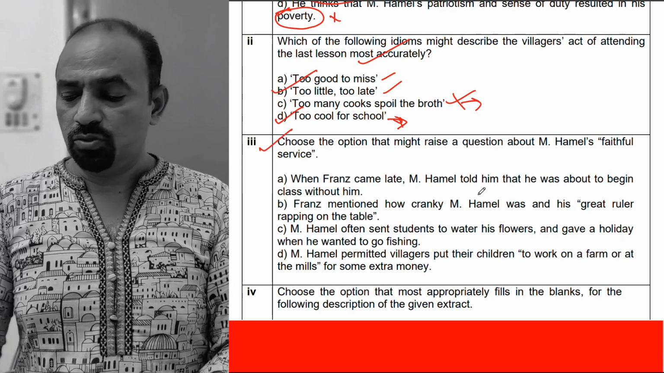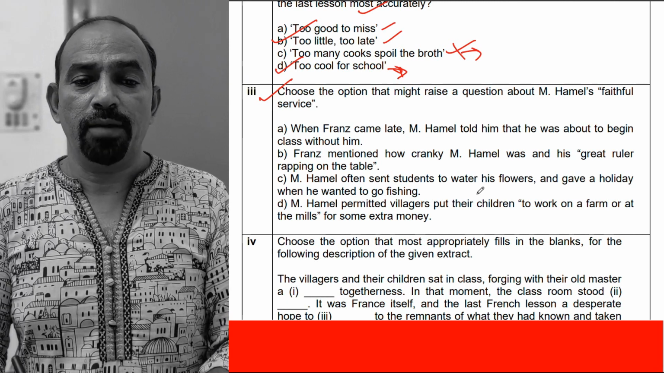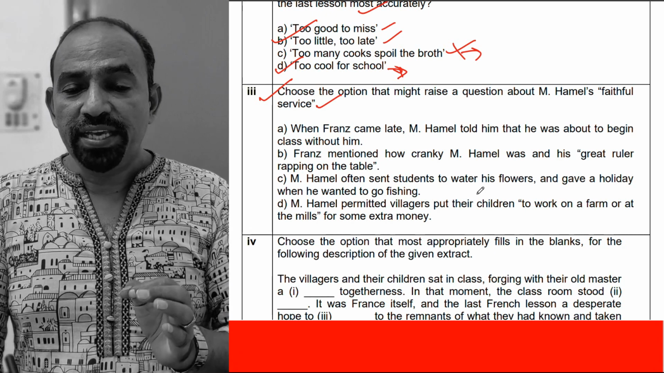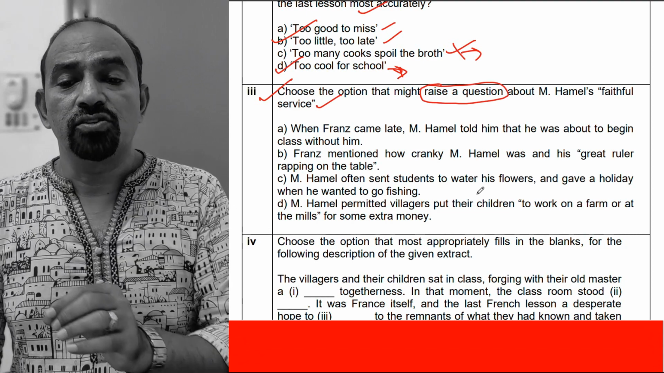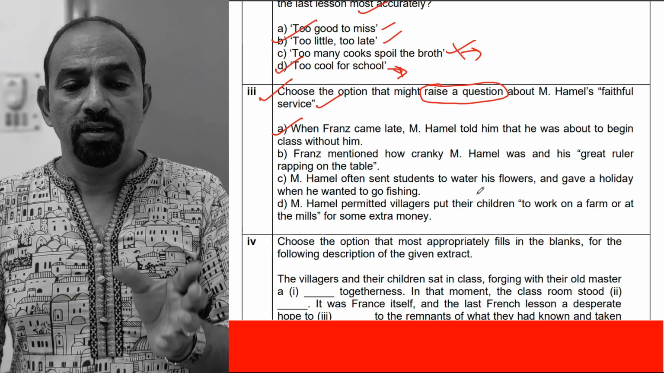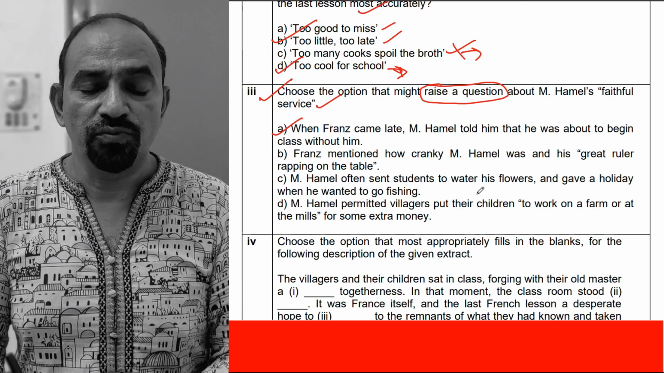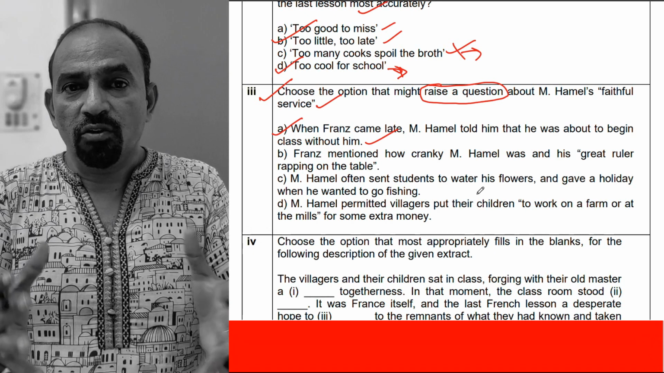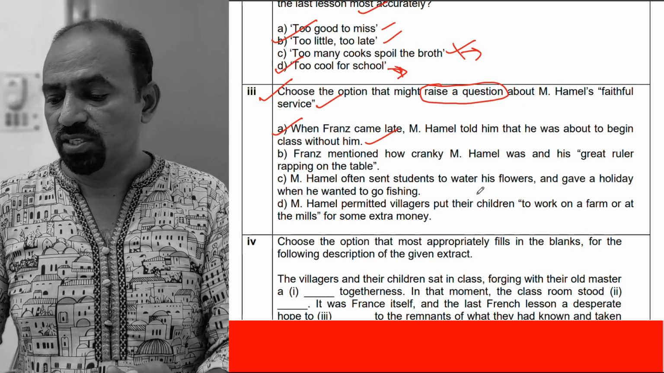Now question number 3. Choose the option that might raise a question against Moshe Hamel's faithful service. Look at the options there. When Franz came late, Moshe Hamel told him that he was about to begin class without him. That is a positive comment. That is not raising anything against Moshe Hamel's faithfulness of service.